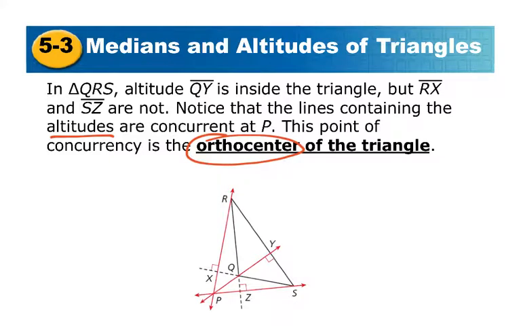So, orthocenter. This one here is just describing that QRS, our triangle here, has each of these altitudes. So it's got QY as an altitude, RX as an altitude, and SZ as an altitude. And then they all meet at this point of concurrency, which is the orthocenter.